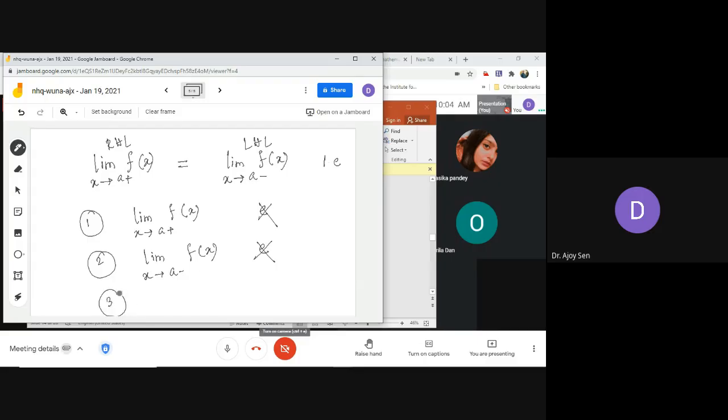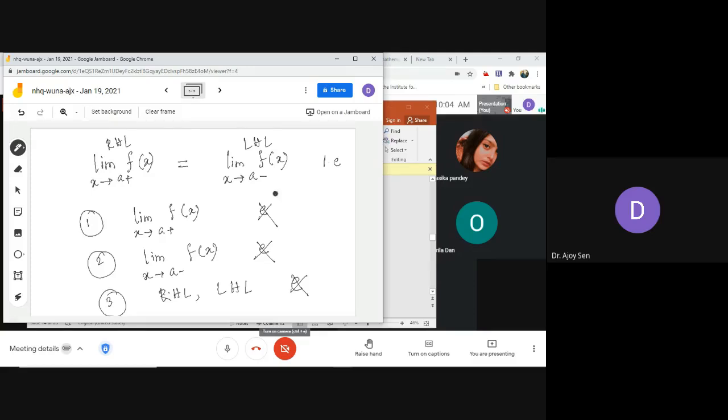Three, they both, I mean the right hand limit and the left hand limit, both do not exist. None of the right hand limit and left hand limit exist.